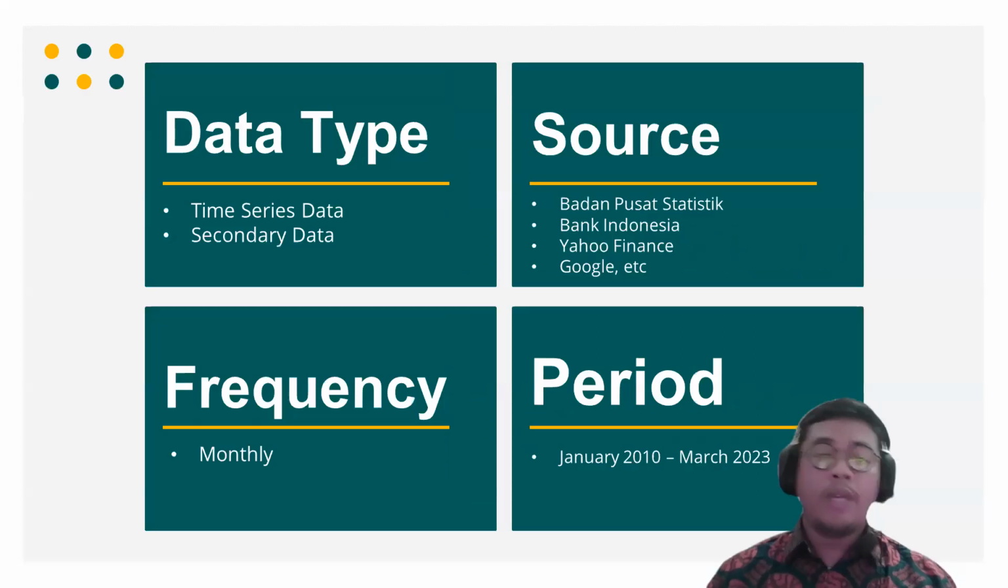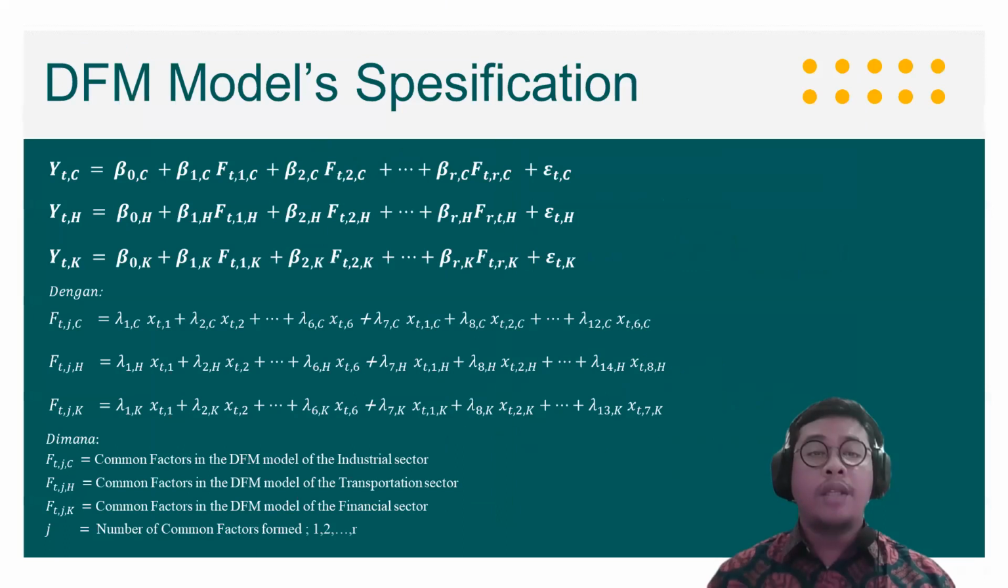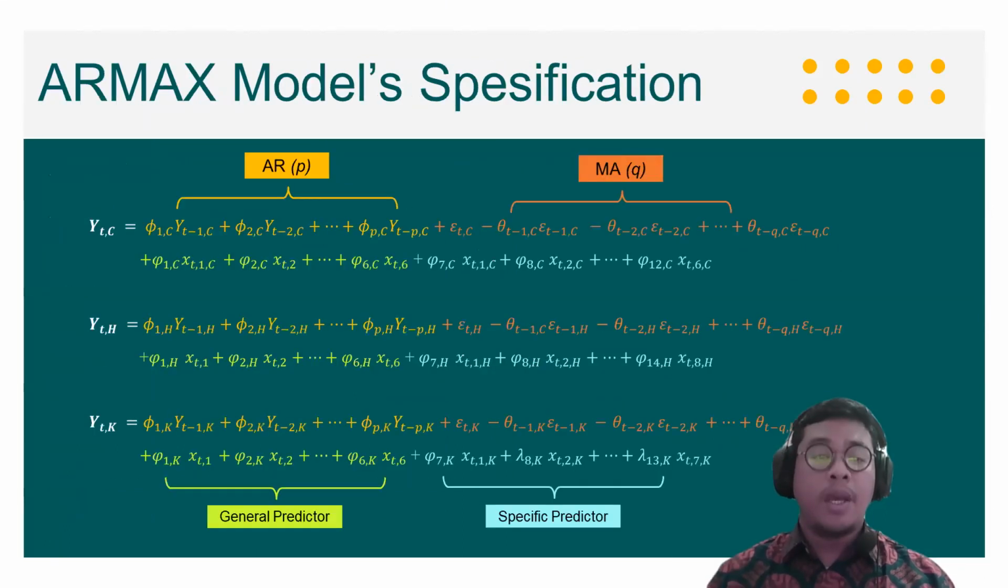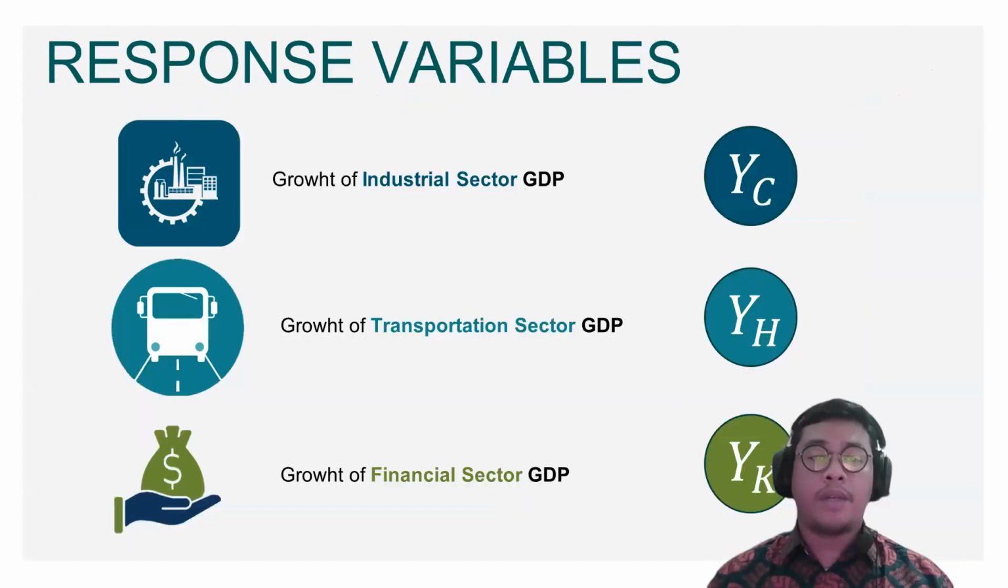The methodology: the data type is time series and secondary data. The sources are Badan Pusat Statistik, Bank Indonesia, Yahoo Finance, Google, etc. The frequency is monthly. The period is January 2010 until March 2023. This is the DFM model specification. And this is the RMAX model specification, which consists of AR process, MA process, general predictor, and specific predictor.